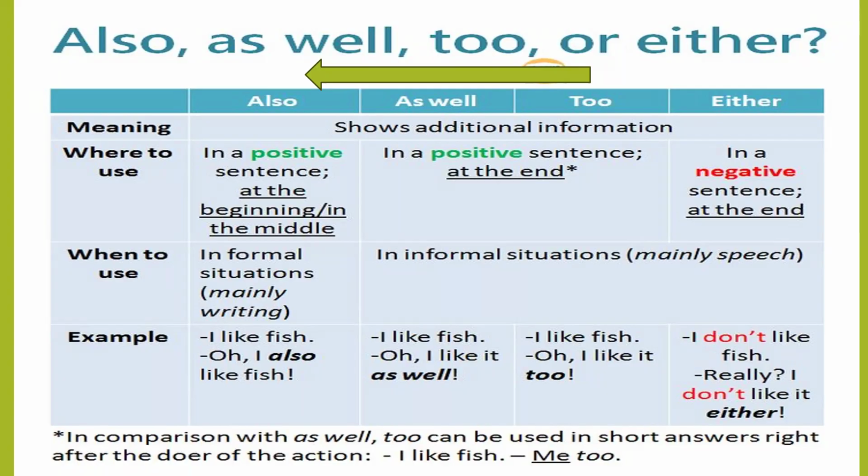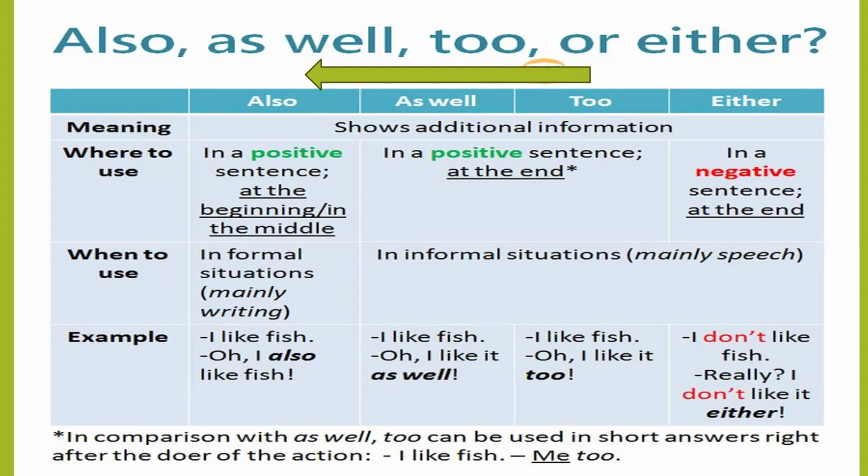Example sentence: I like fish. Oh, I also like fish. We can use also at the beginning or in the middle of a sentence. About as well: as well is used in a positive sentence, often at the end of the sentence. It is used in informal situations, mostly in spoken English, mainly while delivering a speech. Example sentence: I like fish. Oh, I like it as well.